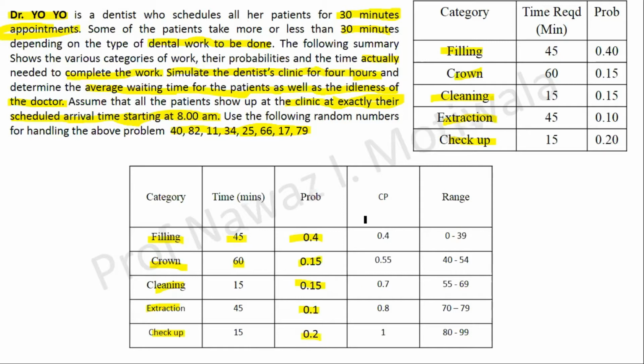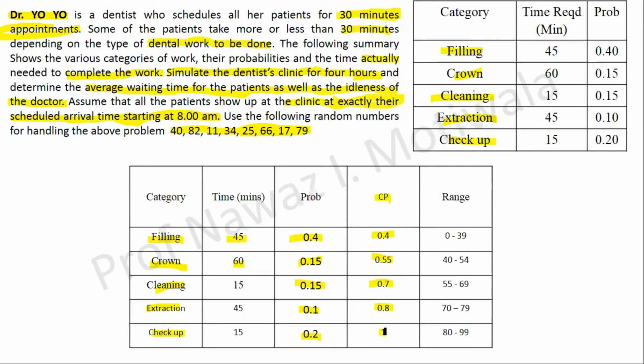And now as we need to find out the cumulative probability, the first one will be as it is 0.4, then it will be getting added. 0.4 plus 0.15 gives 0.55. 0.55 plus 0.15 gives 0.7, 0.7 plus 0.1 gives 0.8, and 0.8 plus 0.2 gives 1.